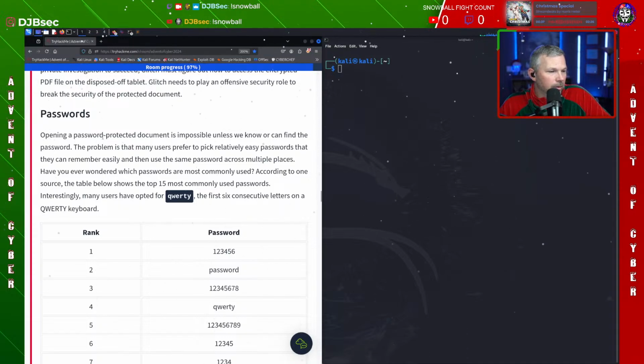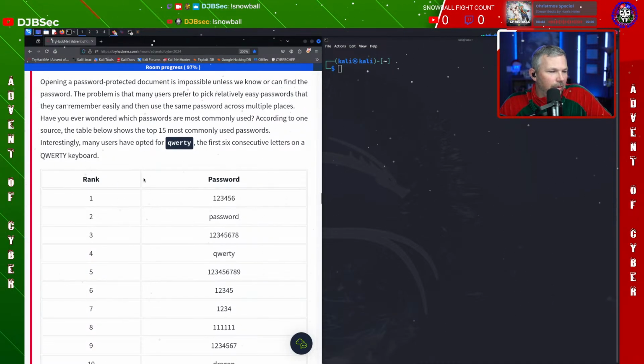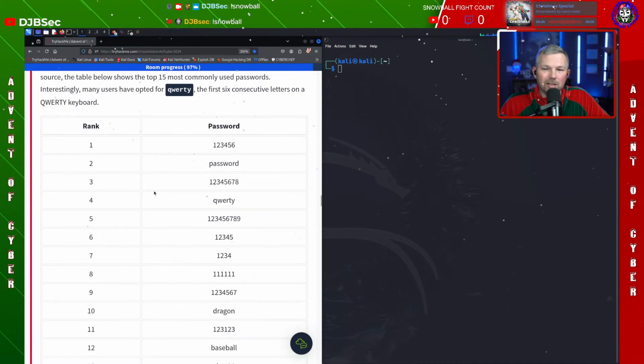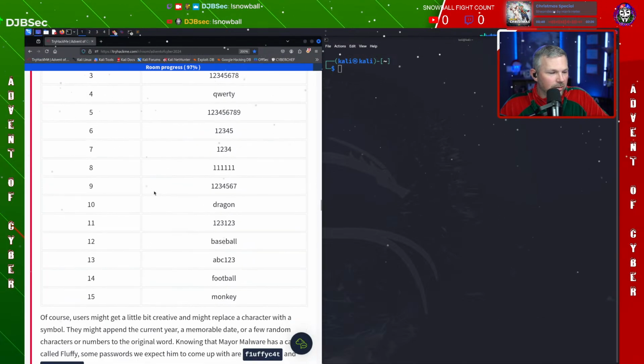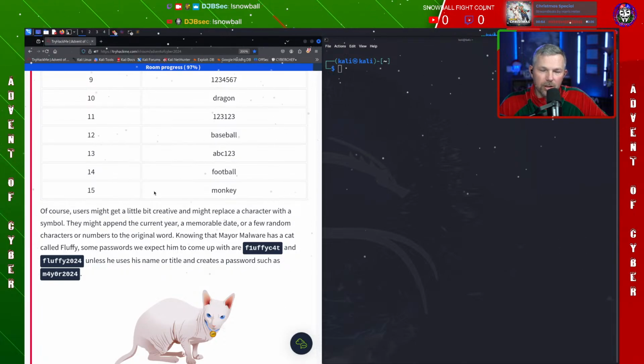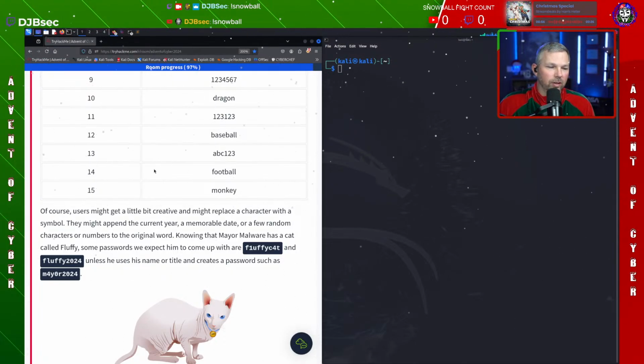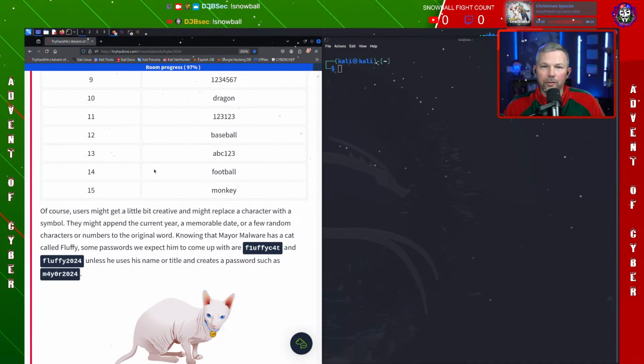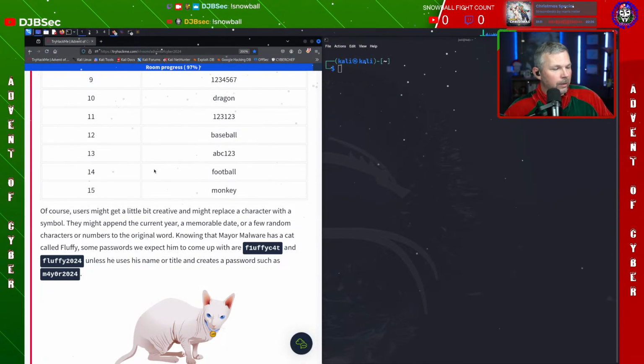All right, opening password protected documents. Let's see what it says here. What they're showing here are the top passwords that one usually sees. Looks like these are the top 15. There are big word lists. You can look up word lists for each year, the top passwords for the year. Usually it's smart to take all of those passwords and put them somewhere within your environment, and make sure that nobody uses those specific passwords.